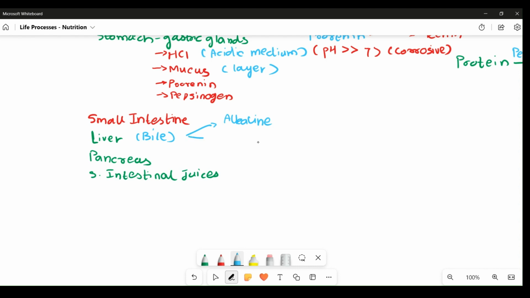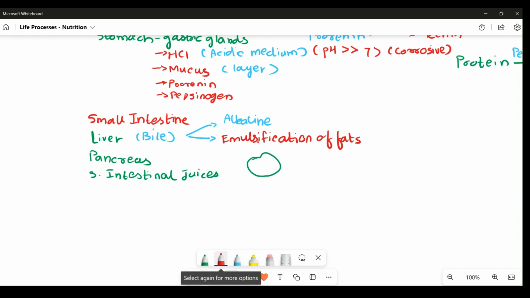Next, apart from its alkaline nature, bile also has the main function of emulsification of fats. Emulsification is basically a physical process of breaking down larger fat globules into a large number of fat droplets. For example, a larger fat molecule is shown like this, and by the action of bile juice, it is converted into small droplets by the bile salts, which helps increase the surface area for the lipase enzymes from the small intestine to act upon it.